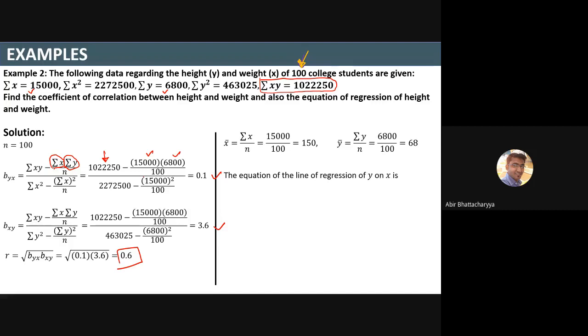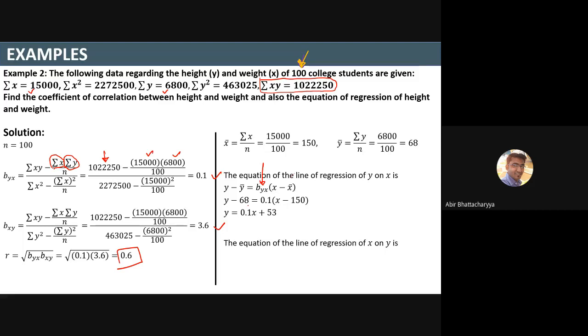So the equation of the regression line of y on x. First, y on x. The y on x regression line is y minus y bar equals byx times x minus x bar. Because we are using y on x, that's why it is byx. Put in the formula and we get this one. So y equals this. This is the first equation, the y on x regression line.